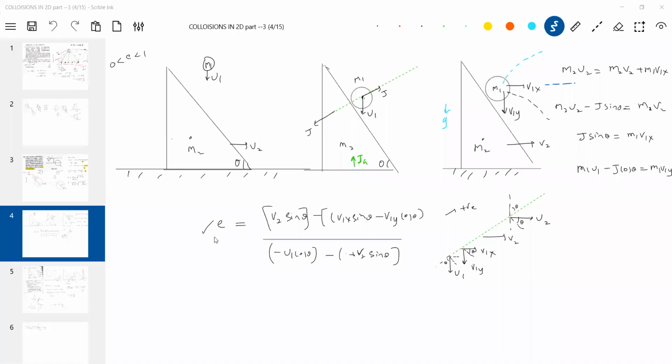I'll stop the screen share here. I'll get back. Able to see the screen? Yes, sir.